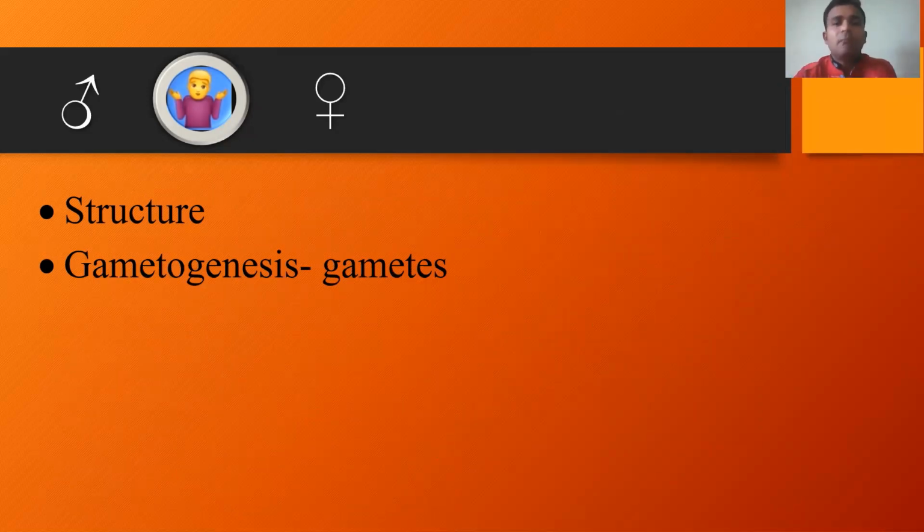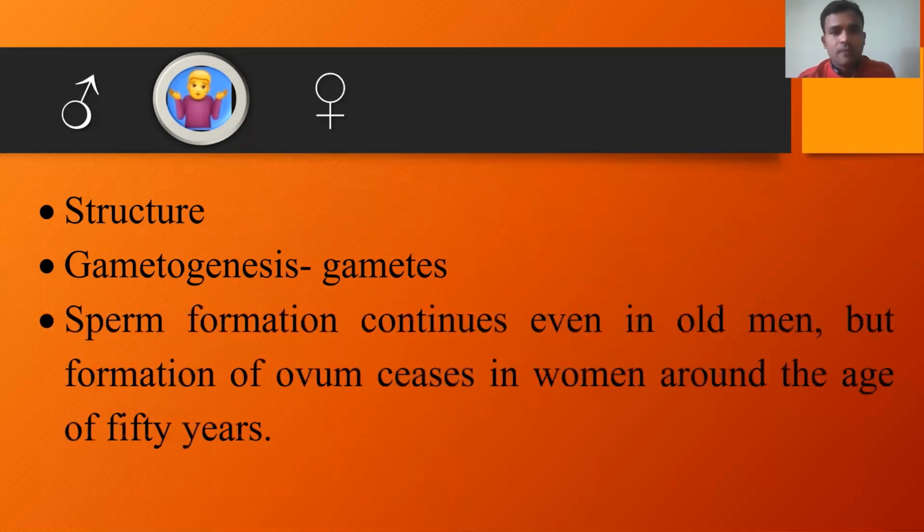Human beings are unisexual individuals. The male individual produces male gametes and the female individual produces female gametes. Sperm formation continues even in old men, but formation of ovum ceases in women around the age of 50 years. So this is another very important difference. The duration of the reproductive phase shows great difference between male and female individuals in human beings. These are some of the very important differences between male and female individuals with respect to reproduction.